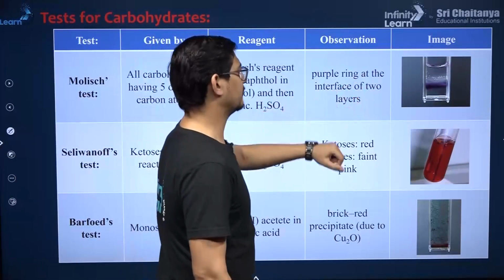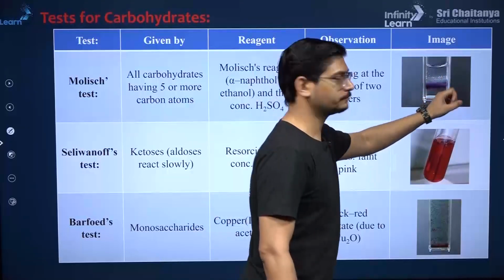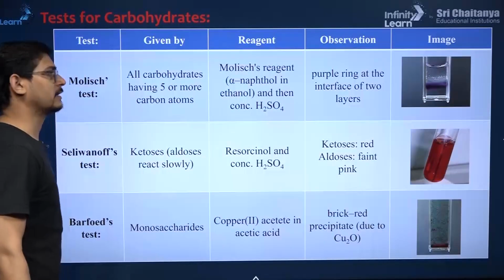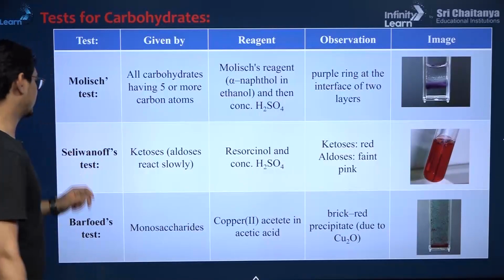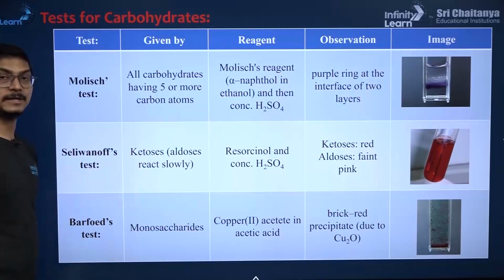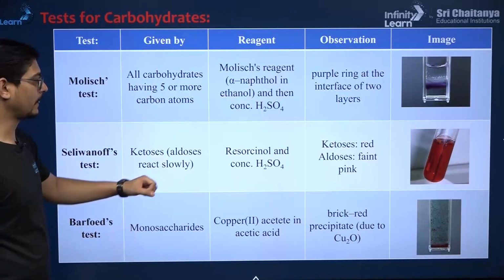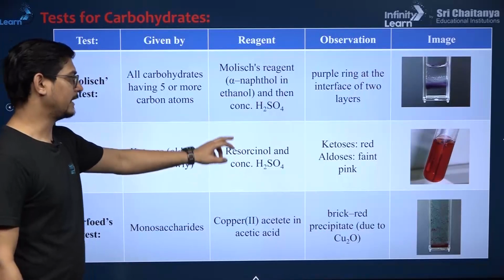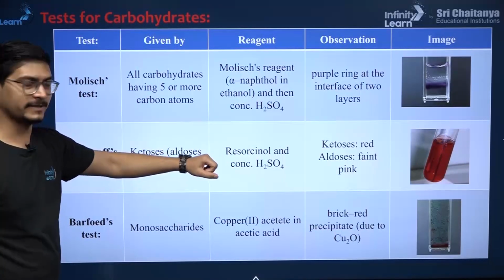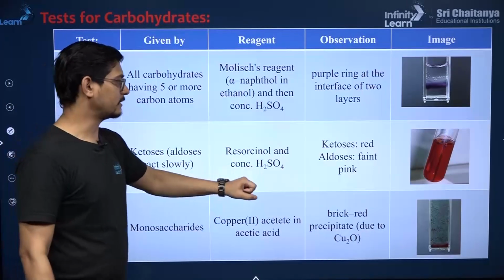There is a purple ring at the interface of two layers, like you can see here. If you see that, it confirms the compound is a carbohydrate. Then there is Seliwanoff's test. Mainly it is given by ketoses. Aldoses react slowly. The reagent is resorcinol, 1,3-dihydroxybenzene, and concentrated sulfuric acid.